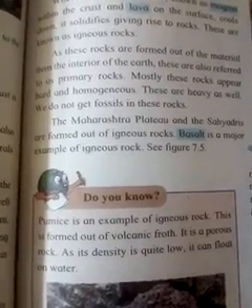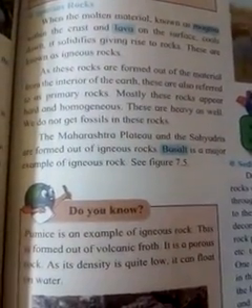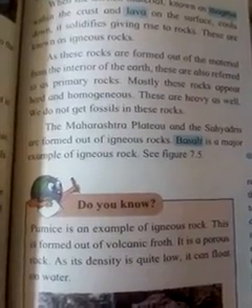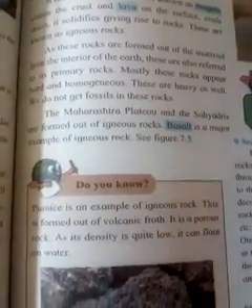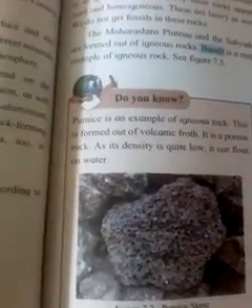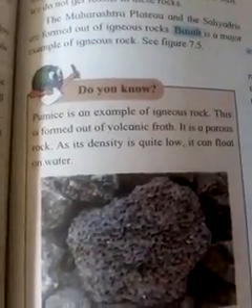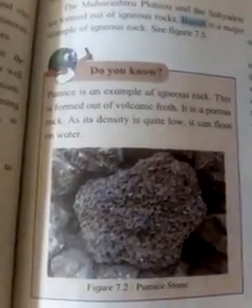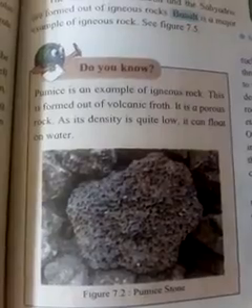Basalt is a major example of igneous rock. See in figure 7.5. Do you know, pumice is also an example of igneous rock, along with basalt.